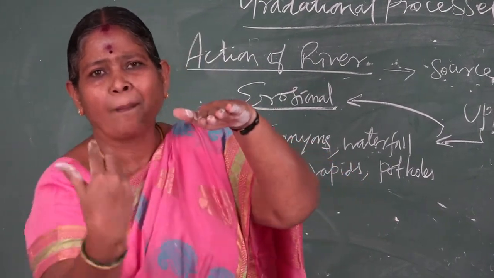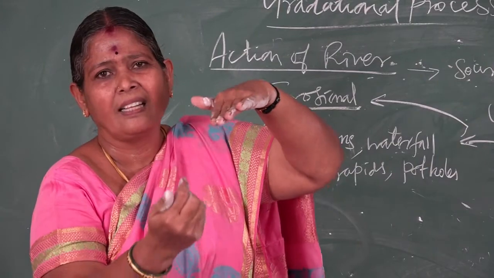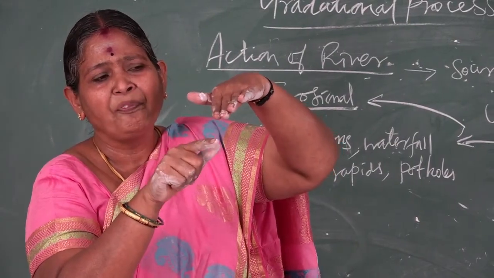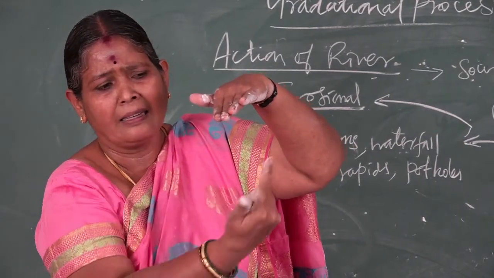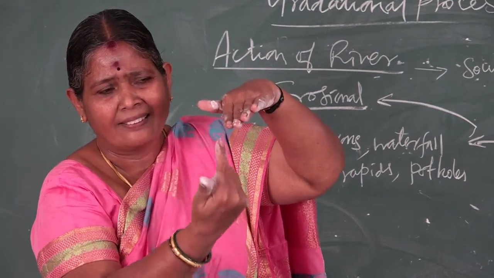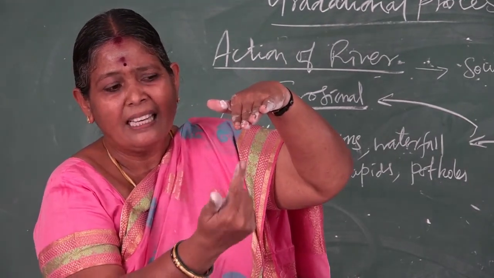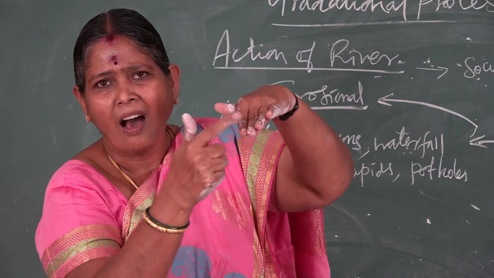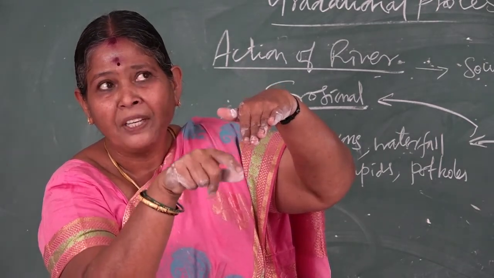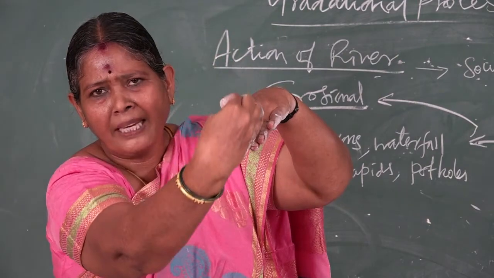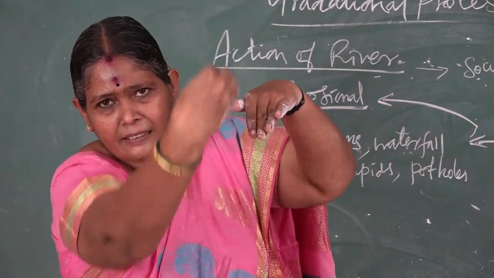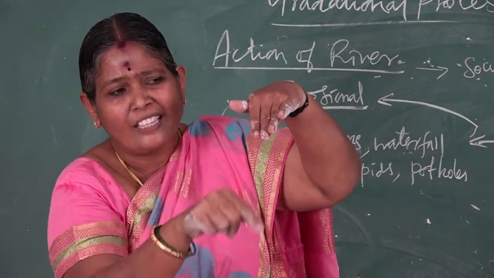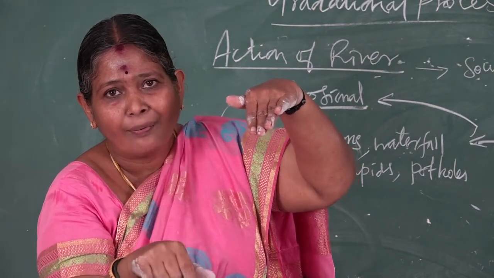When it is made of horizontal layers, hard and soft, the soft layers are eroded. Now you see the hard rocks protruding. Now the water coming from a height jumps down. That is why we feel like waterfalls.